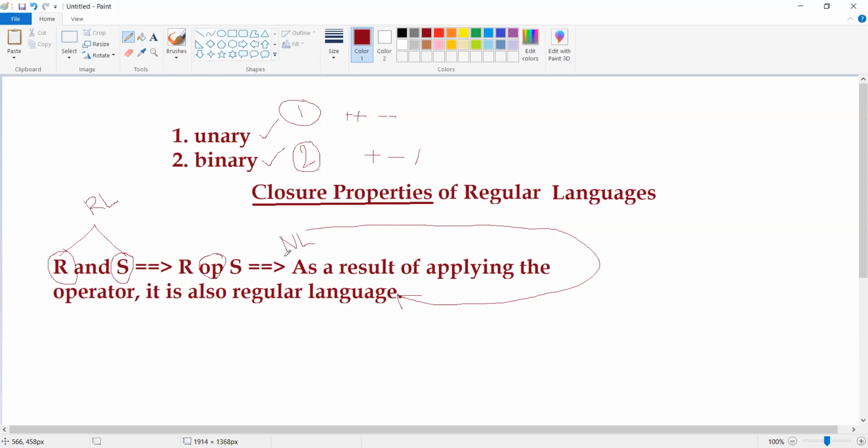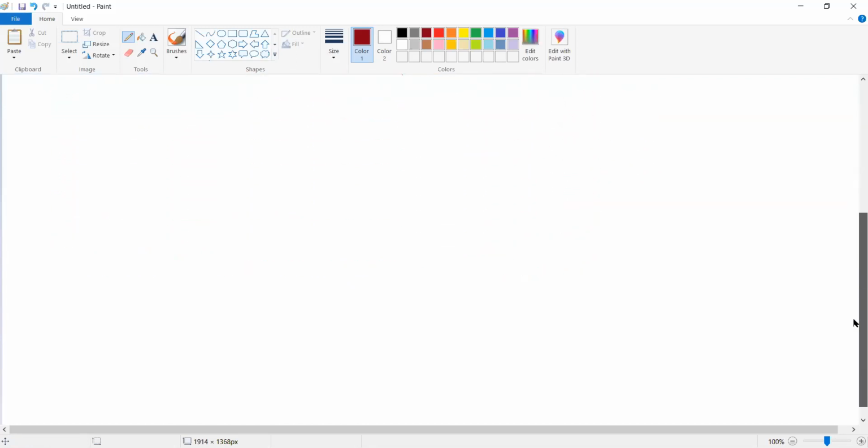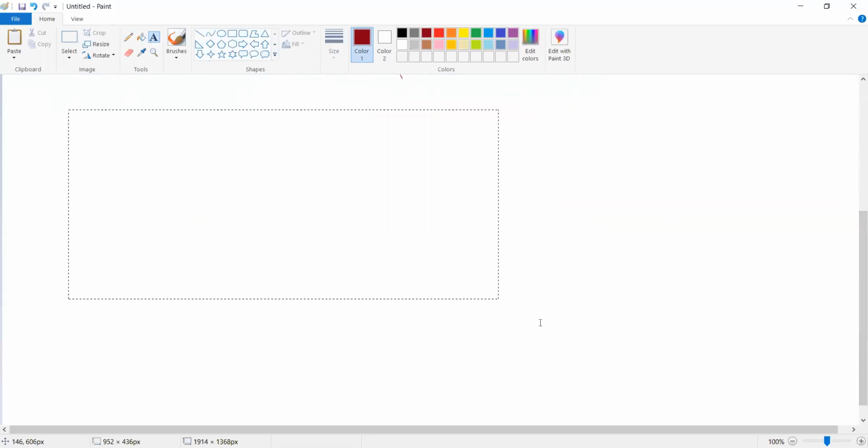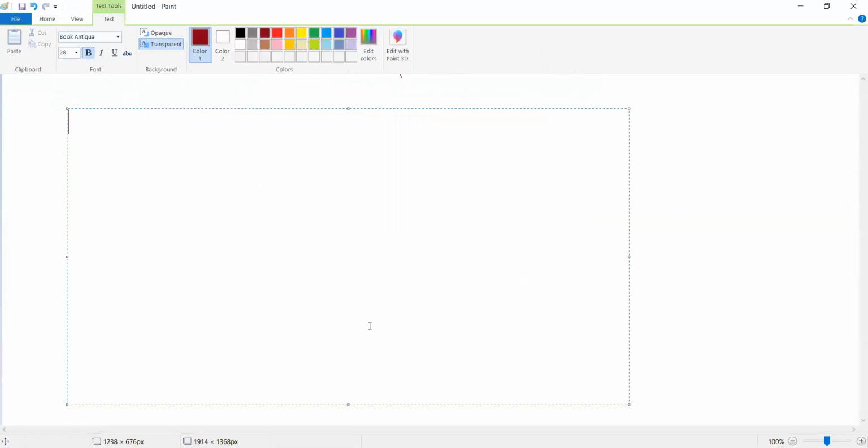Now what we should know is what the various operations are that we can perform in between these two regular languages, so that the result of applying the corresponding operation between these two languages is also going to become a regular language. There are totally 9 different types of operations. So what are the 9 operations?